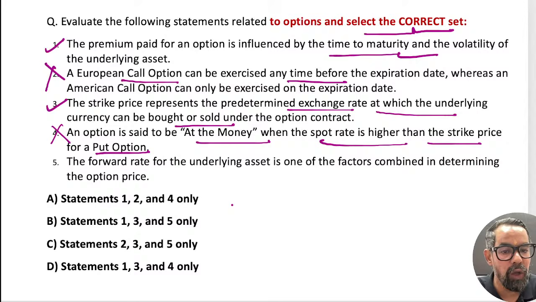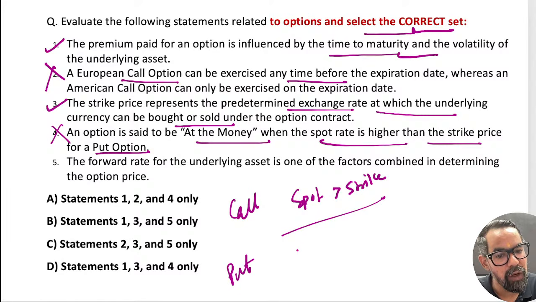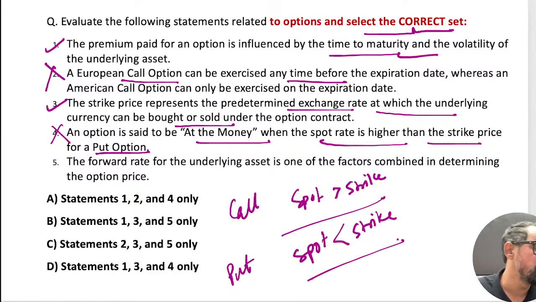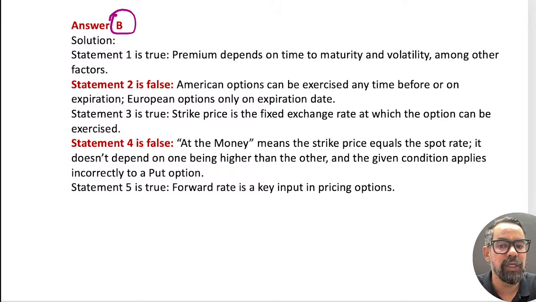Okay? In case of a call option, it is in the money when your spot is higher than the strike. But when it comes to a put option, we are bearish about the security, right? So when it goes down, that is a situation of profit. So this is wrong. Forward rate for the underlying asset is one of the factors which determine the prices, because this is a derivative. Derivative values are derived from the underlying asset itself. So 1, 3, 5 means option B will be the right answer for this particular question.